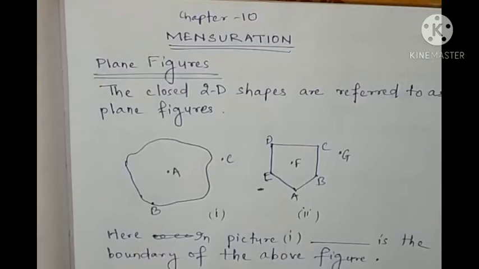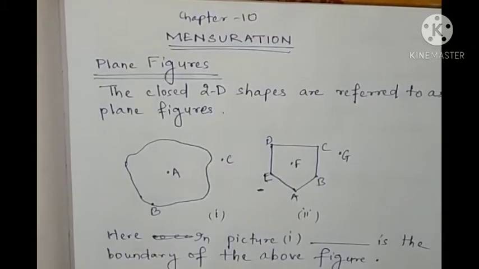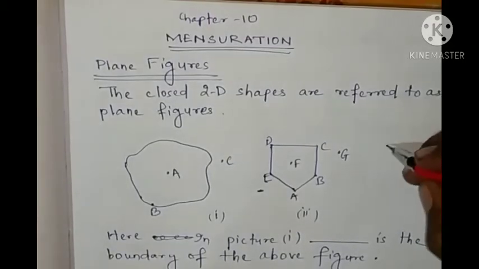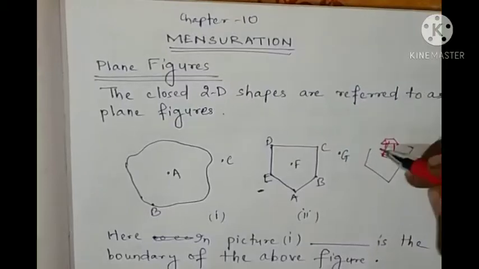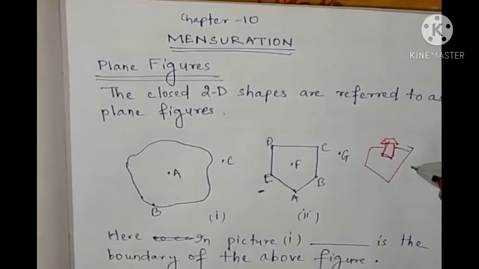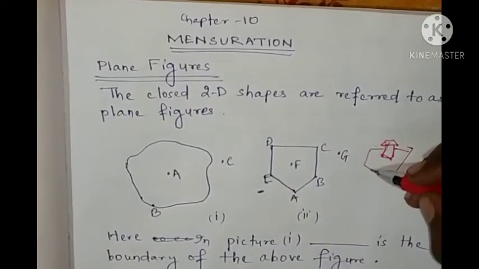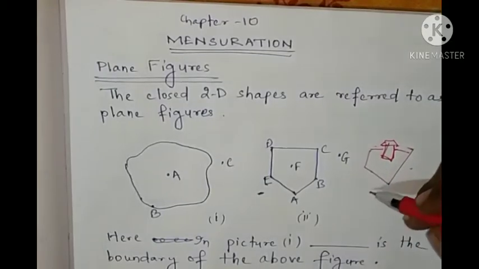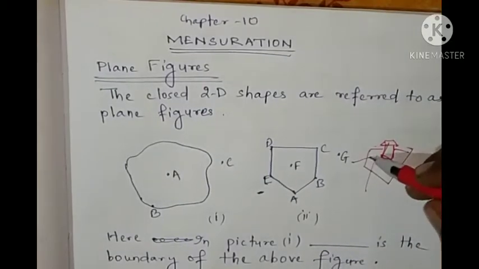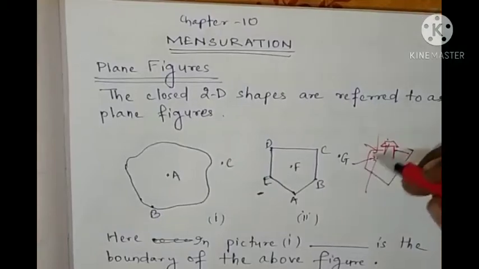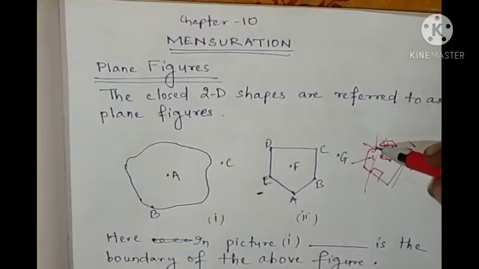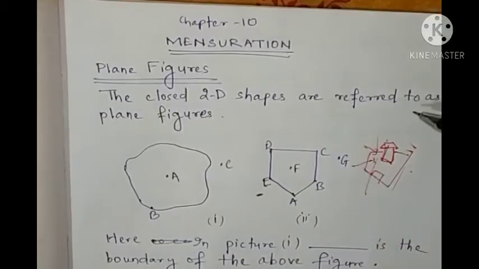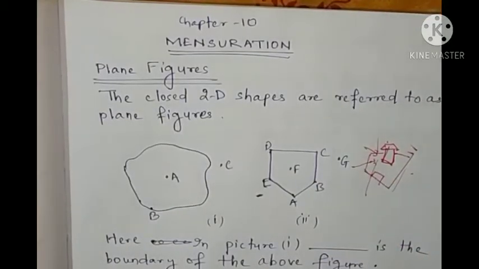Have you seen a boundary at your home? Around your home, on four sides of the home there will be a boundary. Why are you making a boundary? So you will get protection. Nobody will enter directly into your home. So you have a boundary and one gate. Like that, every shape has a boundary. Every closed figure has a boundary.